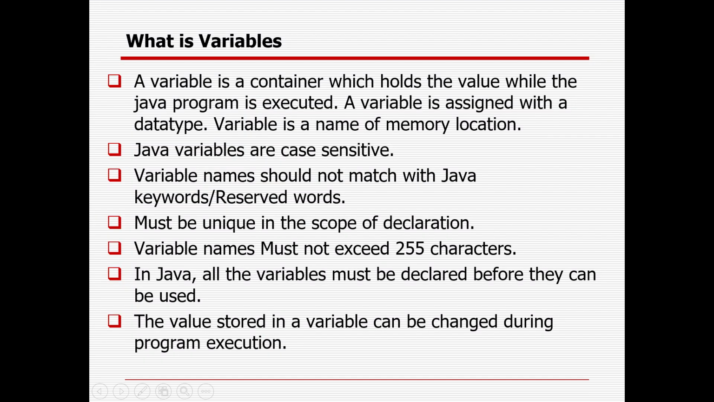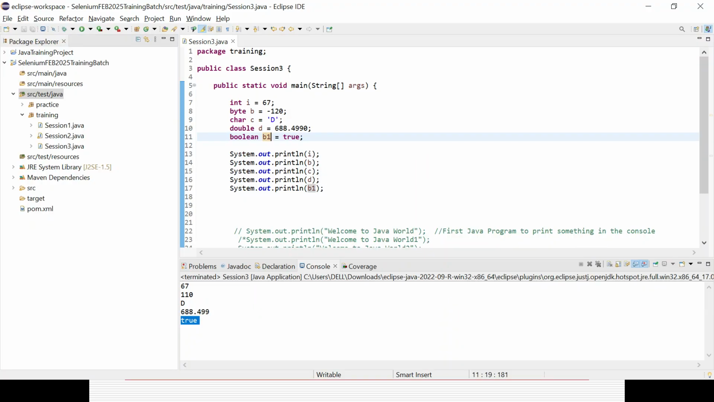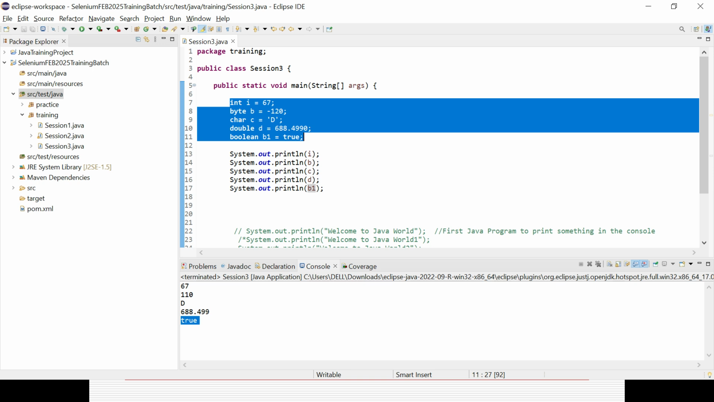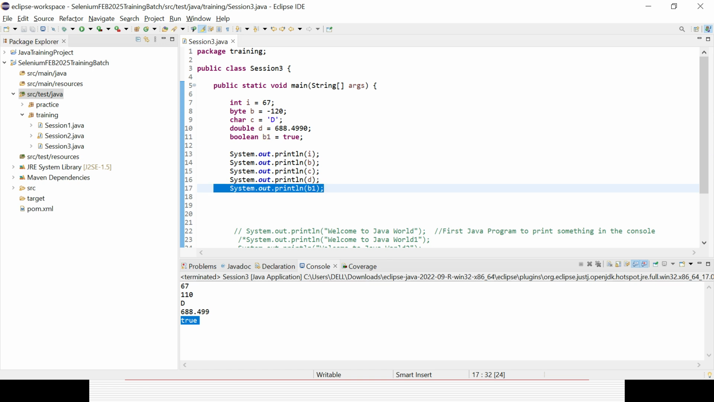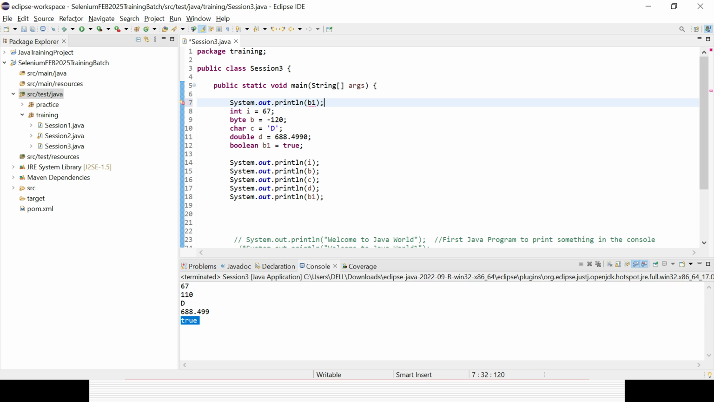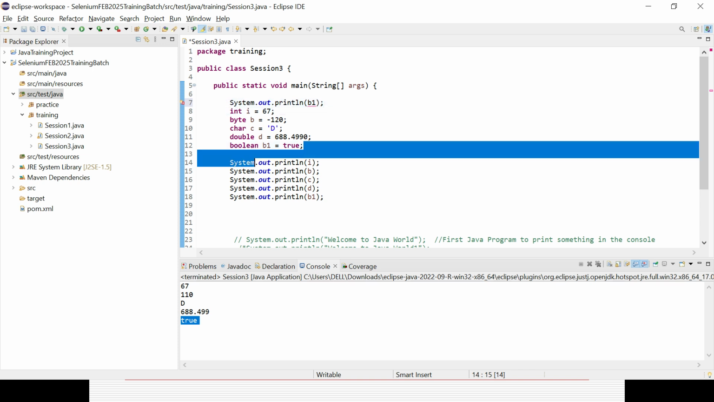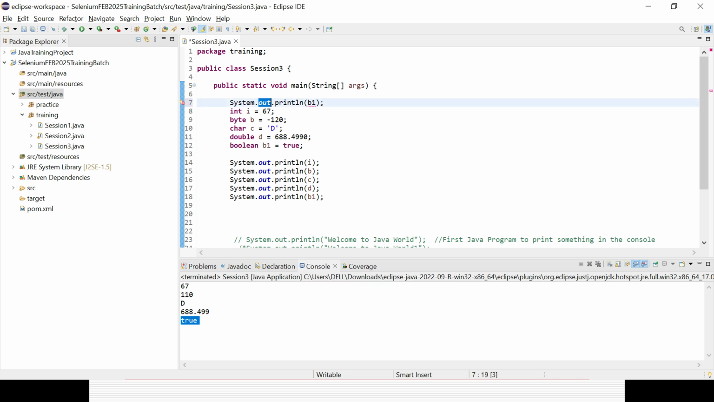So in Java, all variables must be declared before they are used. Say I have declared all the variables previously with a data type, and then I have used them. But let's say I want to use B1 first, which I did not define at all. You could see immediately the error is thrown. Why? Because it is not able to understand B1, since I defined it later instead of before using it. So it should not be the case. Variables should always be defined before use.